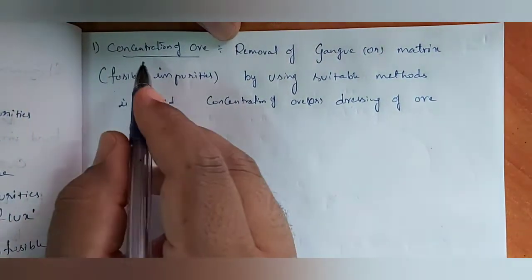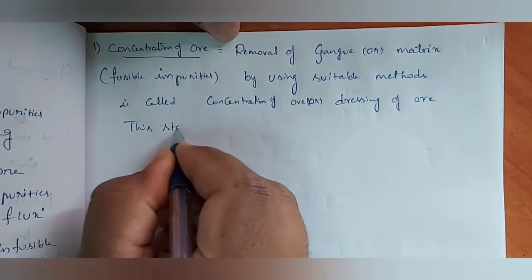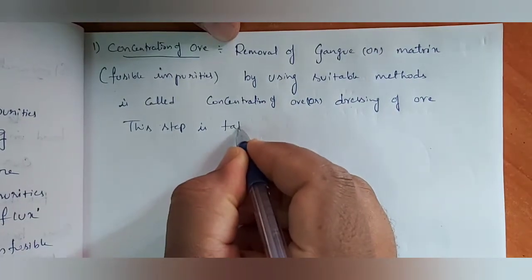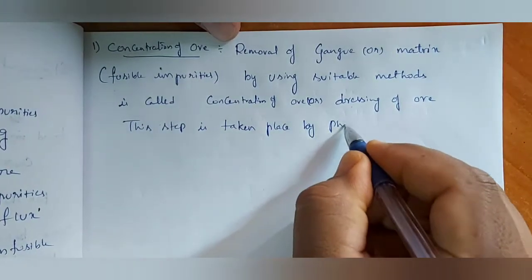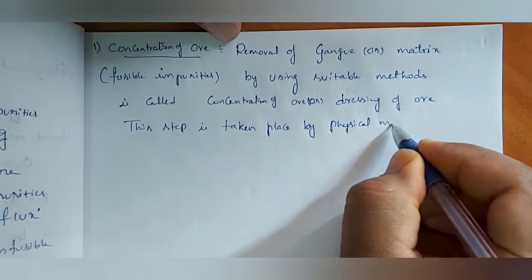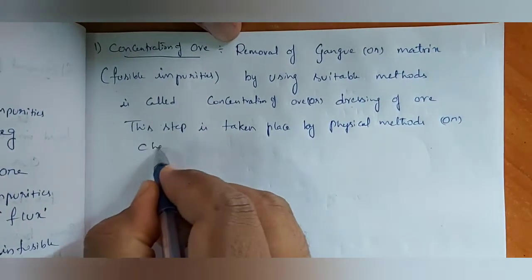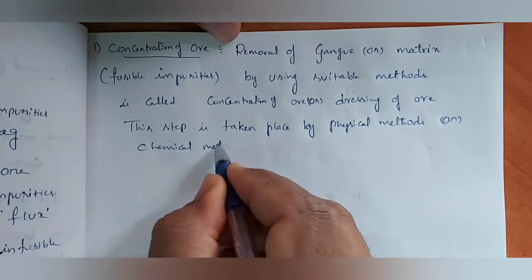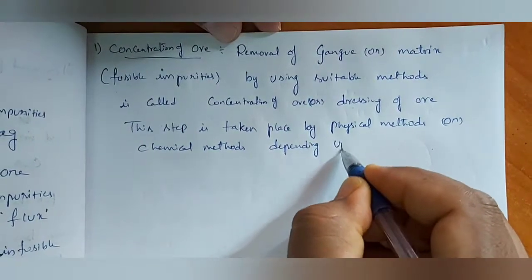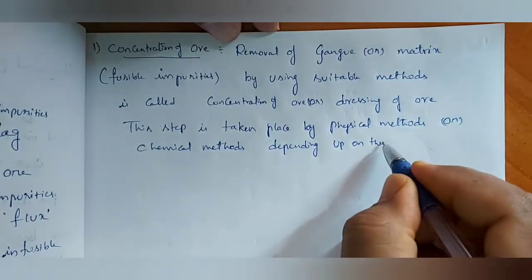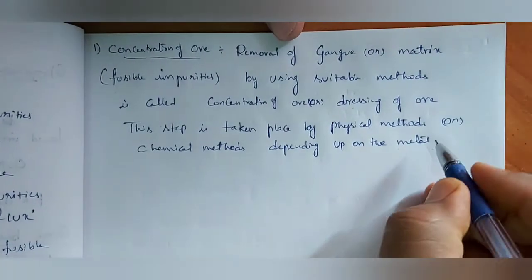This step takes place by physical methods or chemical methods, depending upon the metallic compound or metal.